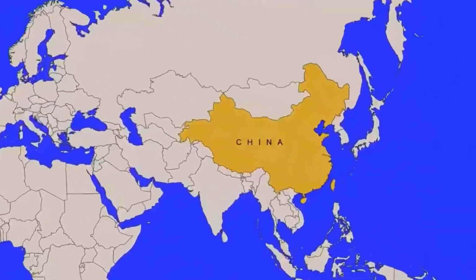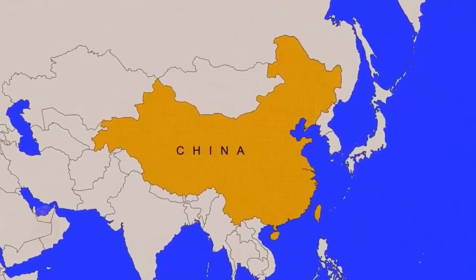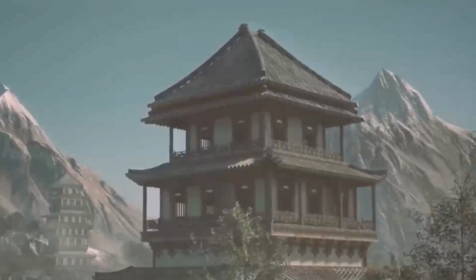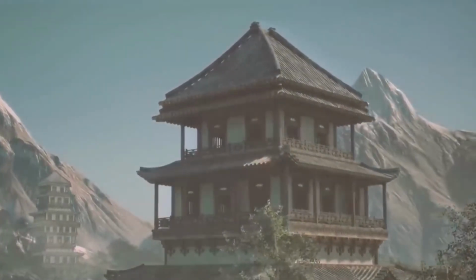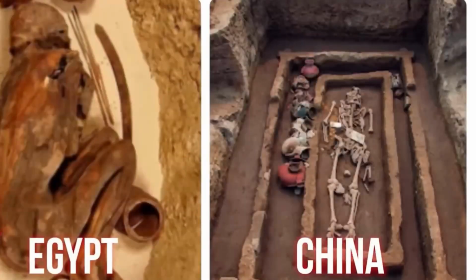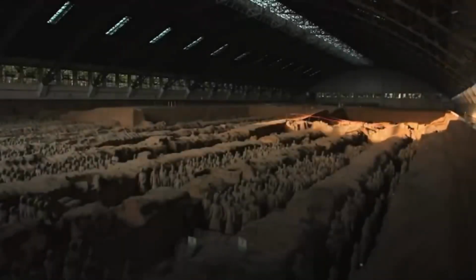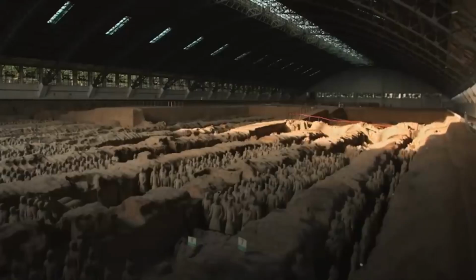China, a large and ancient country in East Asia that we all know, has always had a unique culture that stands out from the rest. In ancient China, when an important person died, similar to ancient Egypt, they would place objects in their tomb, such as their sword, clothing, or even food.